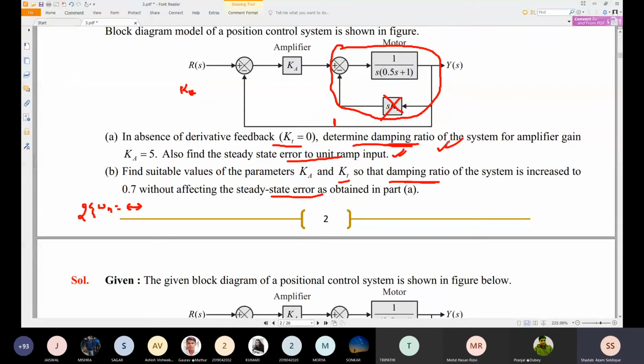Omega n can be found out from this part, so omega n will be fixed for this particular system. See, natural frequency will be fixed. Only zeta will be changed. If you are changing the parameter, zeta will be changed.